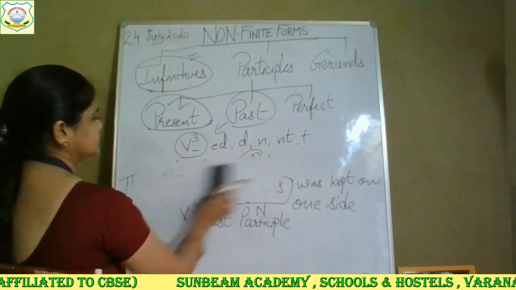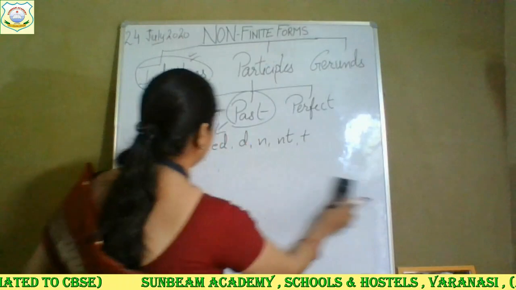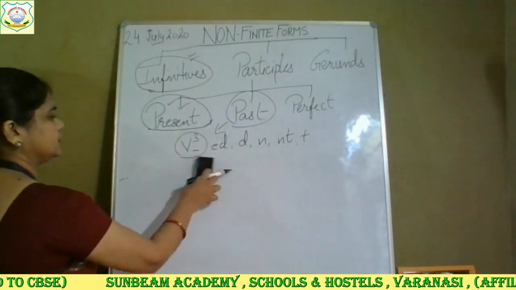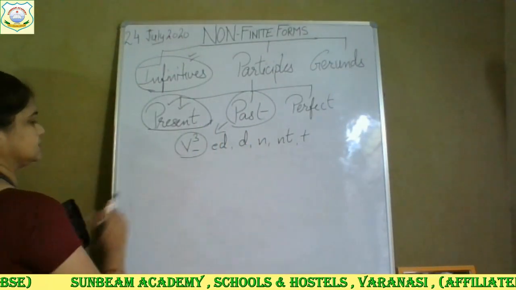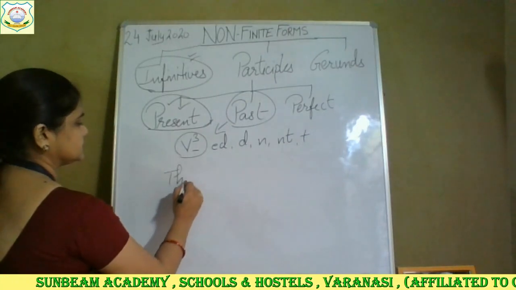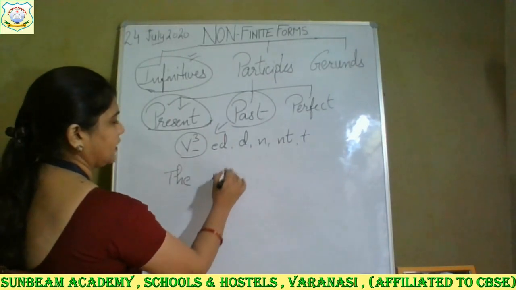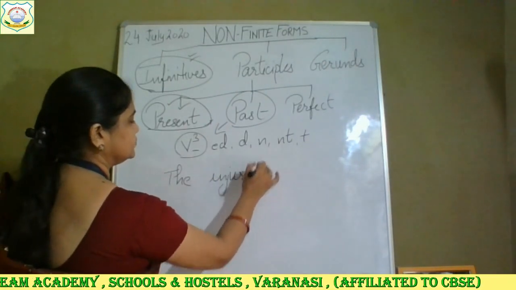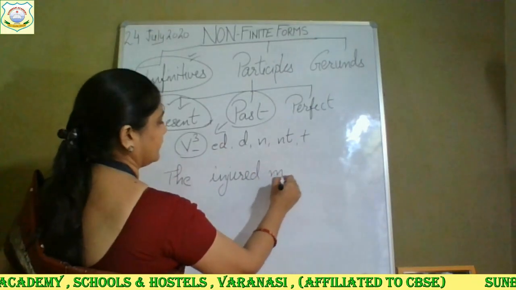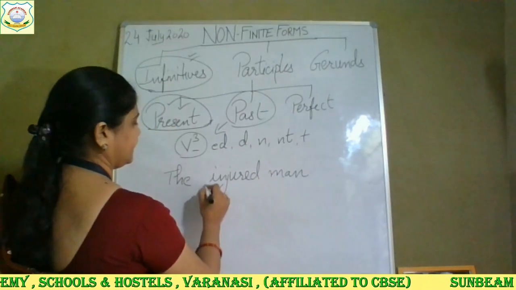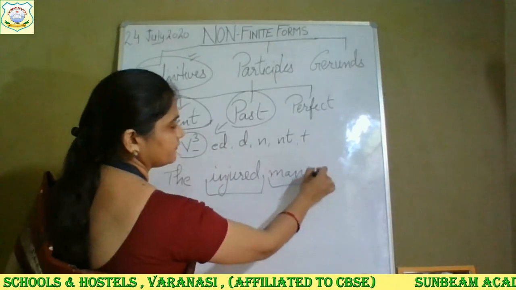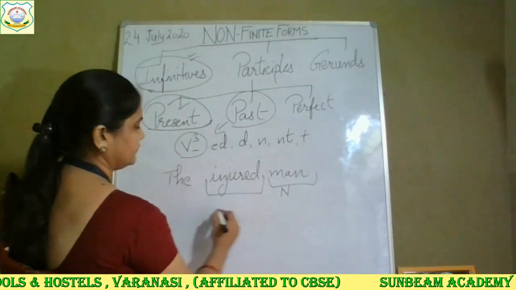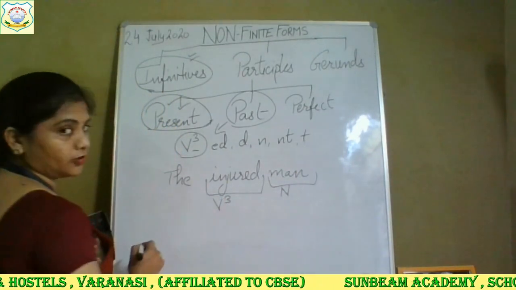Suppose I say the injured man. Injured is again telling you the process which has been completed. The man was already injured. Man is again a noun, and injured is again the third form of the verb.